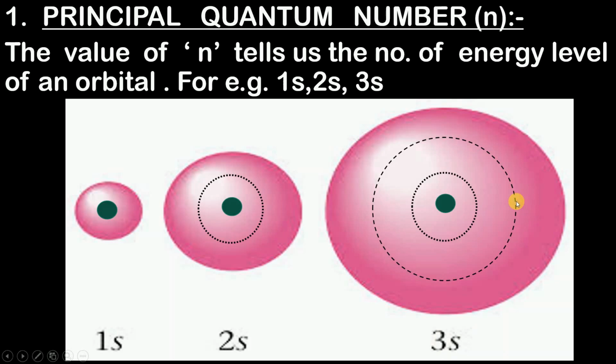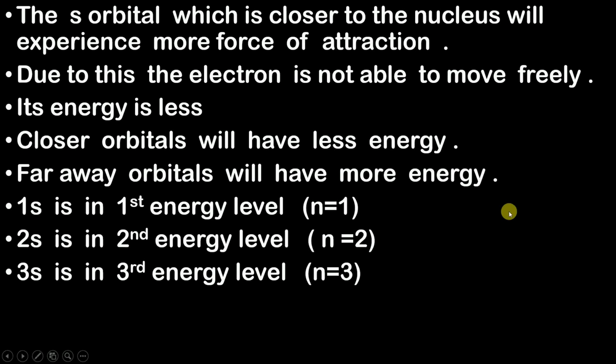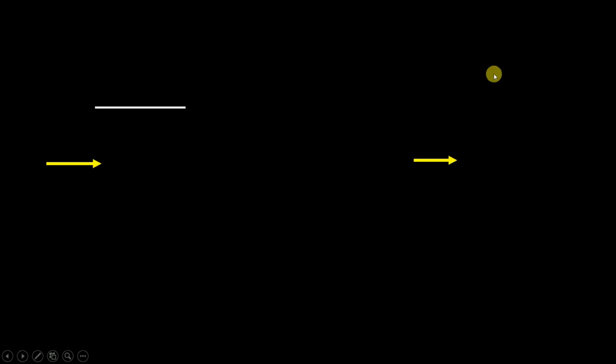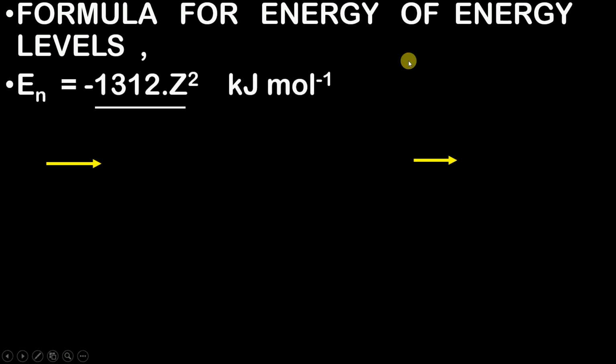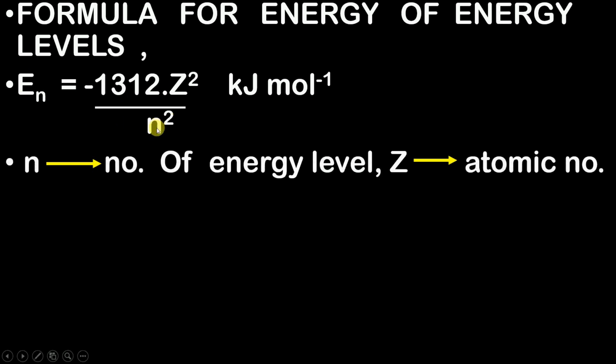So there are energy levels in an atom. This 1s is in the first energy level, this 2s is in the second energy level, this 3s is in the third energy level. Moving ahead, with the help of the value of n, you can find out the energy of an energy level, like the first, second, third energy level, and so on. This is the formula where n is the number of the energy level and Z is the atomic number.